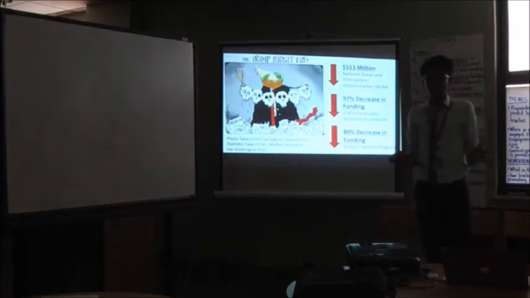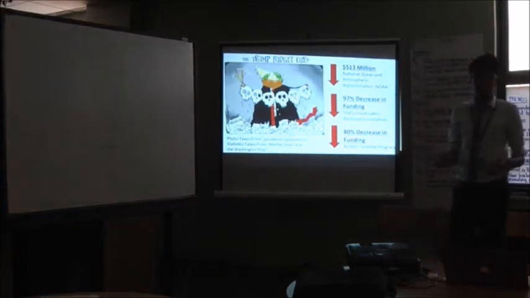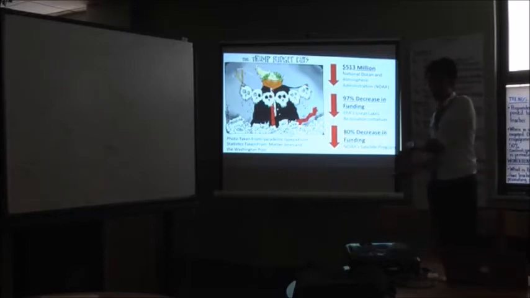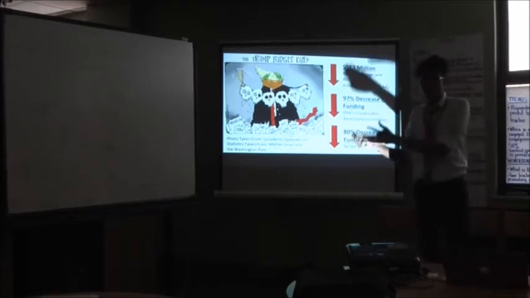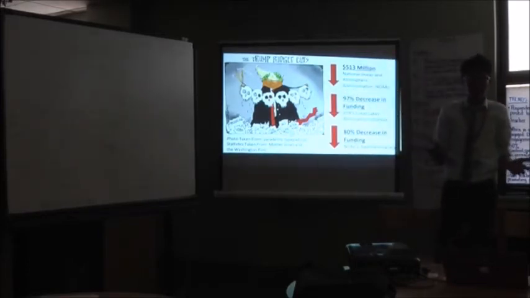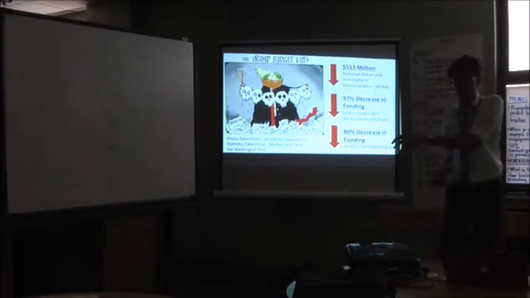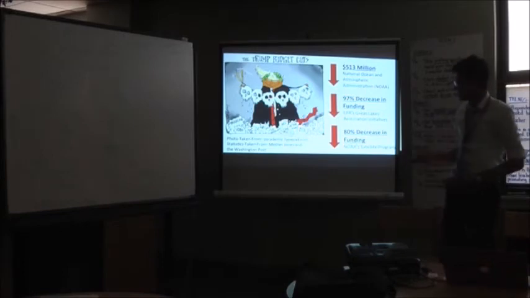Another big problem with harmful algae blooms is the recent budget cuts by the Trump administration. The NOAA had a budget cut of $513 million, and that caused an 80% decrease in the funding of the satellite program. In my presentation, all the images I had were from the NOAA. All the satellite images, all my statistics, they all came from the NOAA. So these algae blooms are continuing to become worse, but the funding for the organizations that are supposed to deal with them is decreasing. You have an increasing problem, but less and less resources to solve that problem. That's also one more challenge facing Lake Erie.